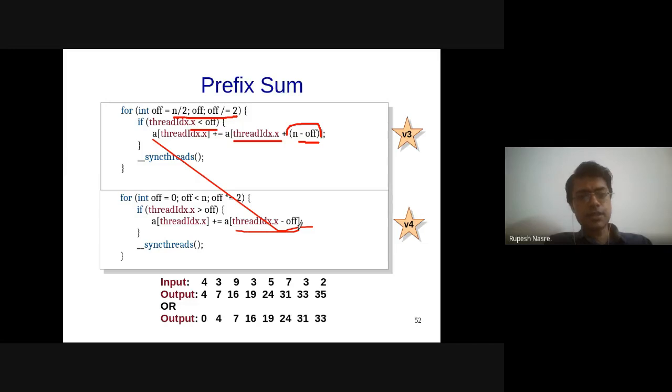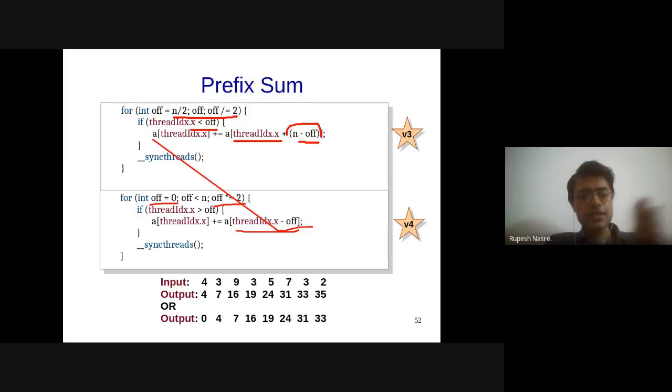Any other suggestions? Infinite loop as off is always 0. Yeah, as Amlan said, the starting point is 0. So next time off star equal to 2 is again going to remain 0. That is not going to serve our purpose. We need to initialize it in a different way. Essentially, it should be off equal to 1 as the initialization. So that is another problem. There are multiple problems with these versions.